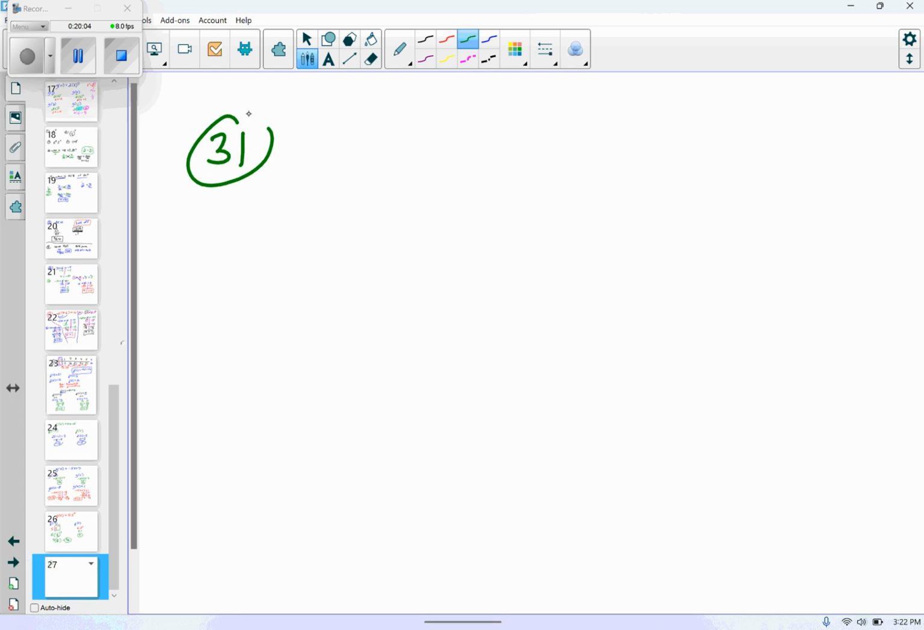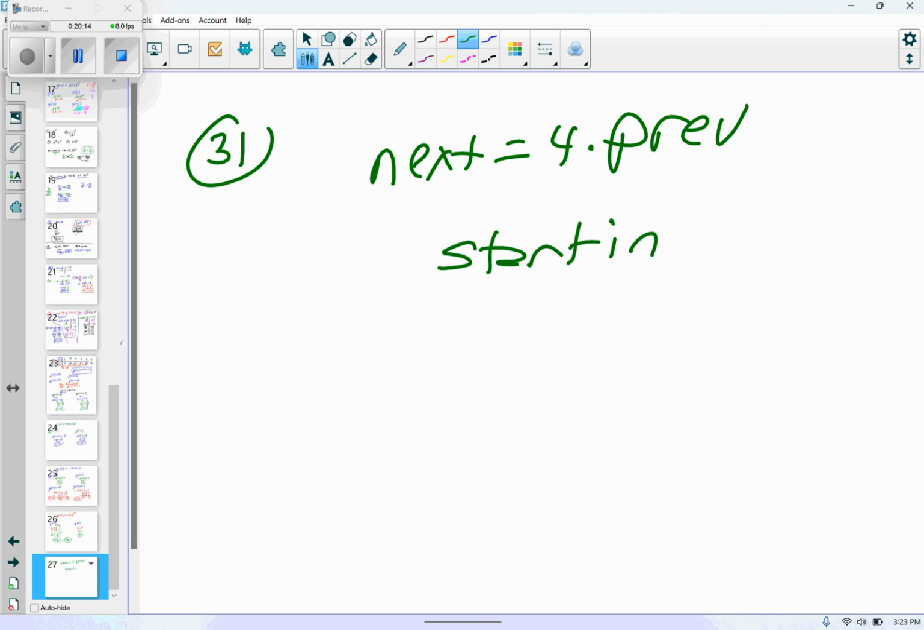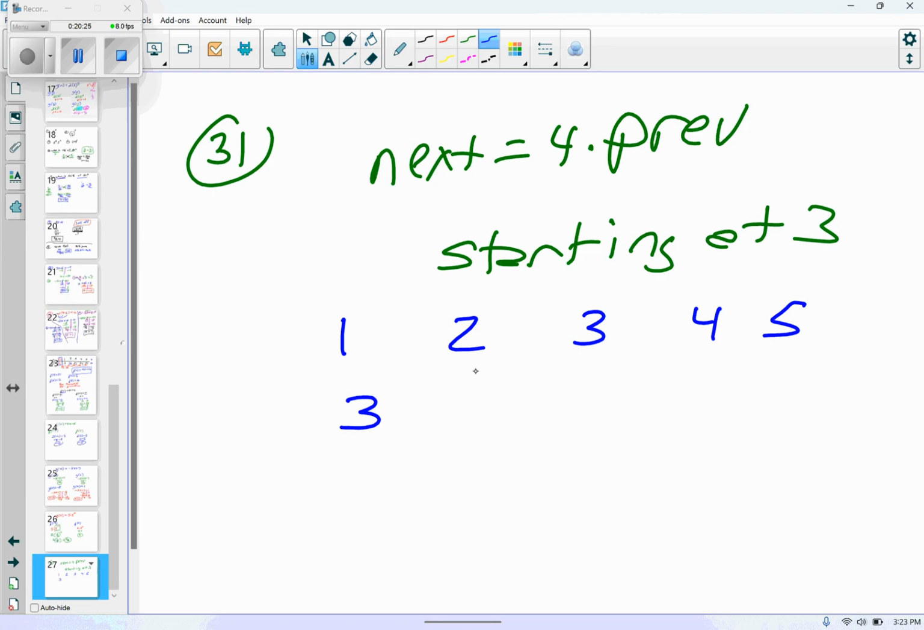Awesome. All right. So they told us we have next equals 4 times previous, and we are starting at 3. Okay, so think about this. First term, second term, third term, fourth term, fifth term. So this starts at 3. 3 times 4 is 12. Then 48.